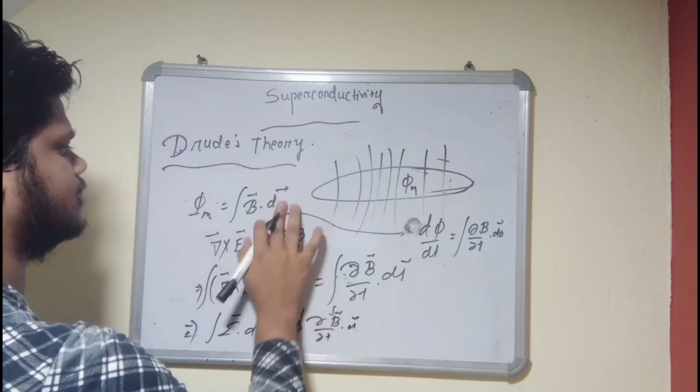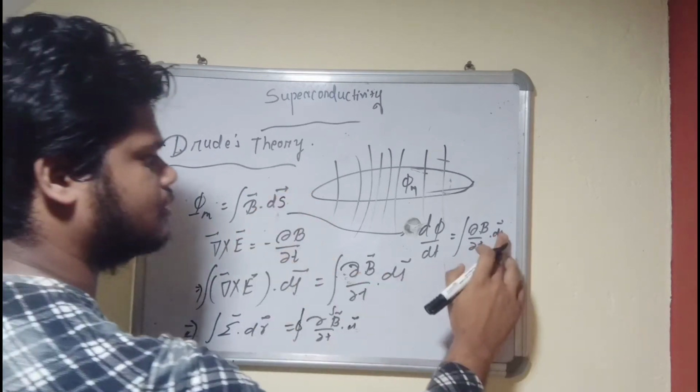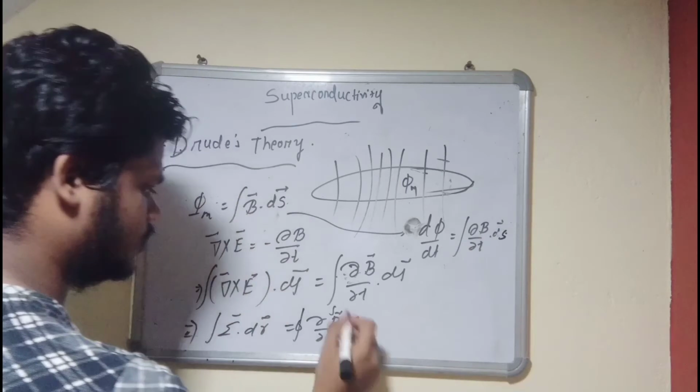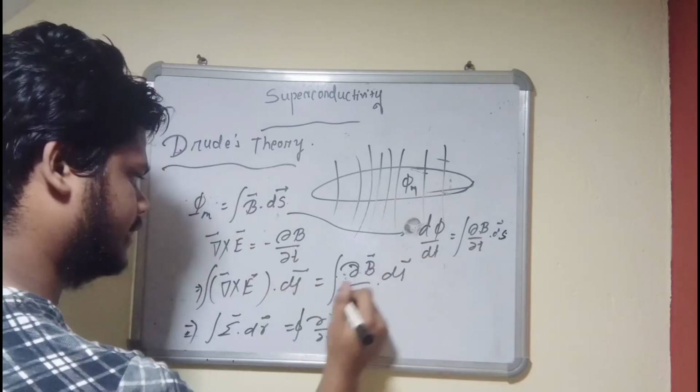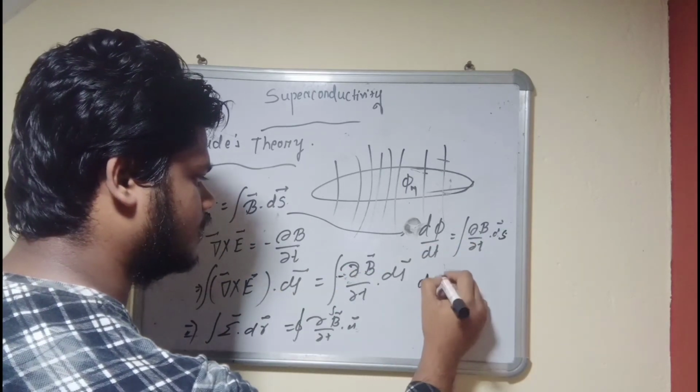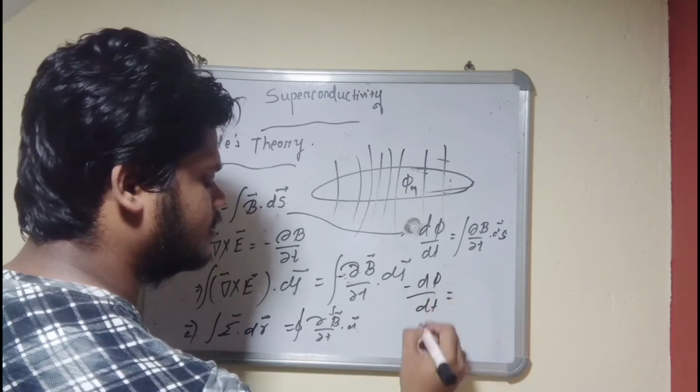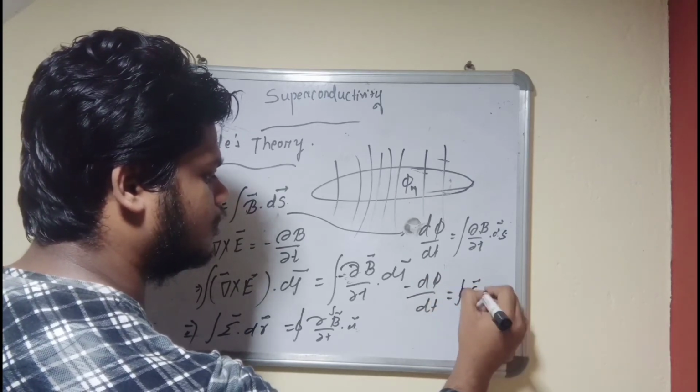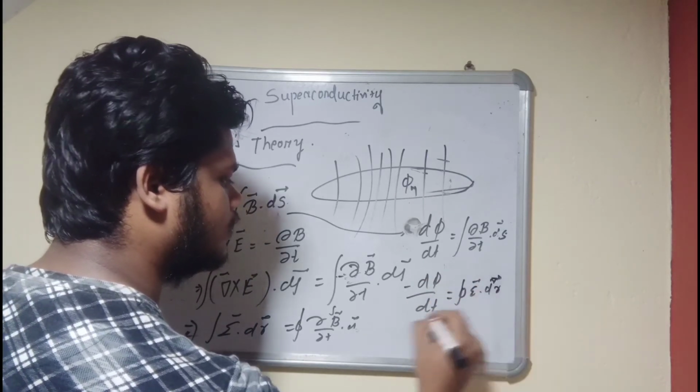Oh sorry, it should be the surface S, right? So if we put this over there, with the negative sign, d phi by dt is equal to negative integral of E dot dr.